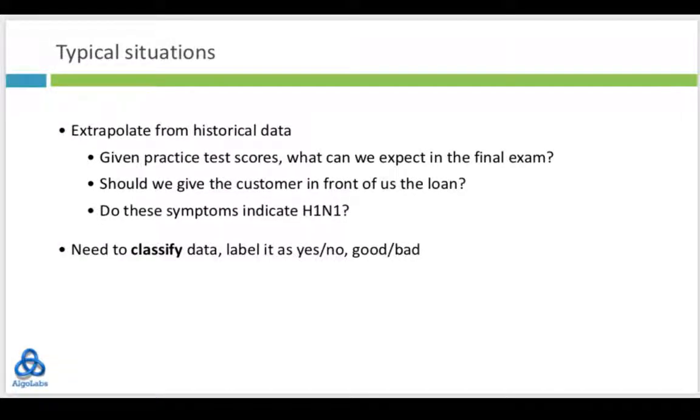So in all these situations, what we are doing is we are using historical data in order to classify new data. We get some new student, we get a new customer, and we want to decide whether the student will pass, whether the customer should get a loan, whether this patient has a disease or not. In the case of the student, for instance, this classification is based on first predicting a number. How many marks is the student likely to get? Based on how many marks the student will get, we then decide whether the student is likely to pass or not.